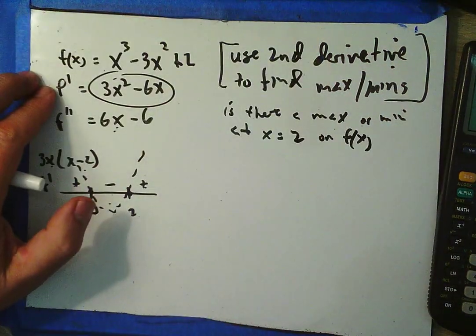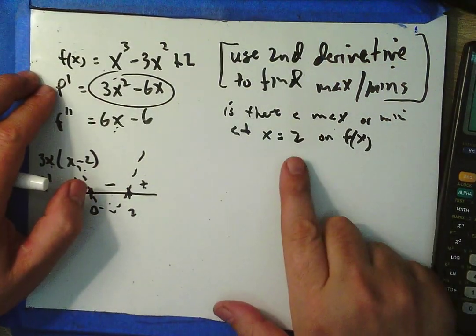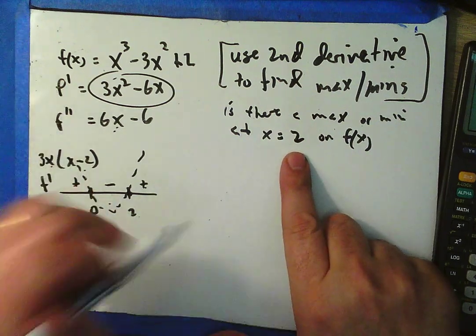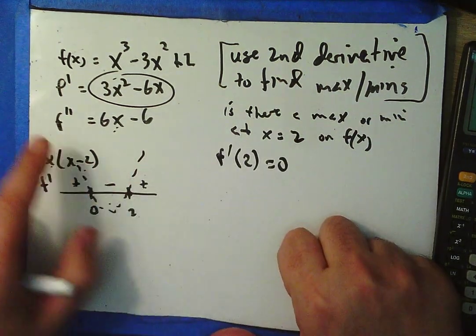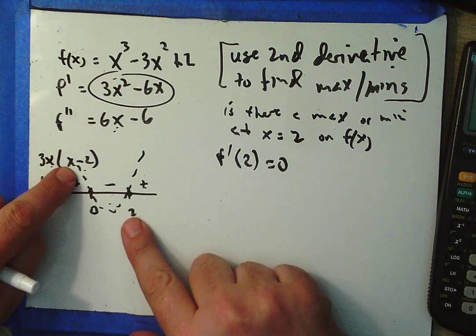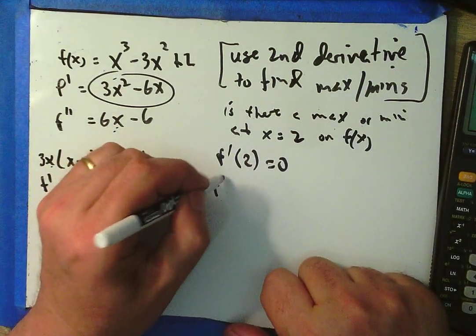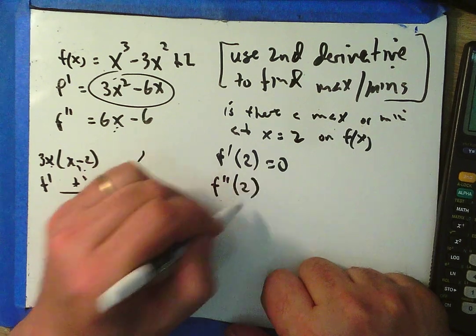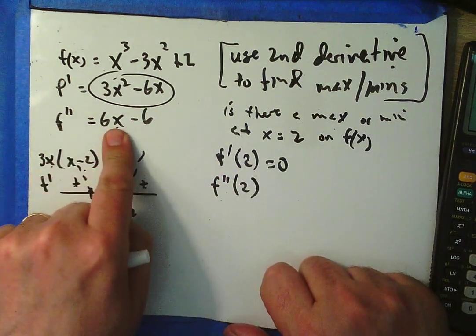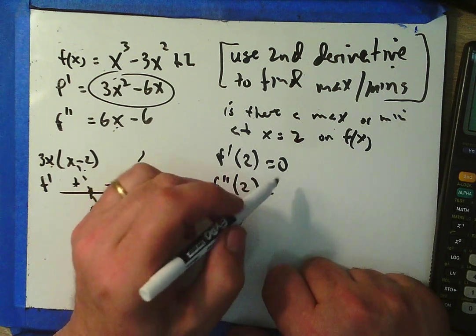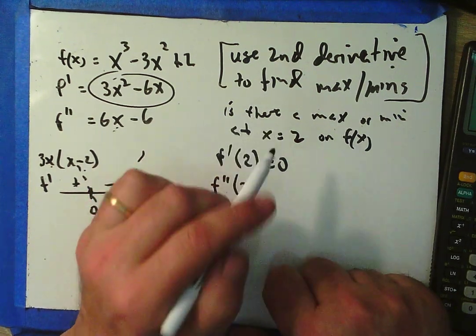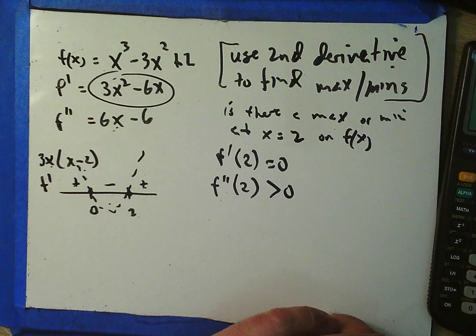So here's my f of x. And here's how I want to use the second derivative. I know f prime of 2 equals 0. I already showed that here, right? But what about f double prime of 2? Well, if I plug a 2 in here, 2 times 6 is 12. 12 minus 6 is 6. F double prime of 2 is greater than 0.